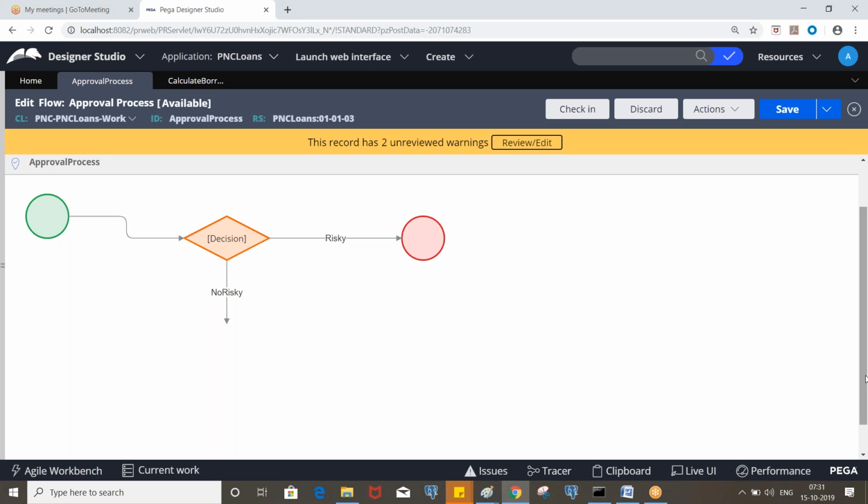But before it goes for manager approvals, we need to determine the PMI premium. So again, here we'll have some decision. If PMI is required, then we need to calculate that; otherwise, we don't need to calculate. If it is not risky, it will always go for manager approvals, but before that we check whether PMI is required or not.